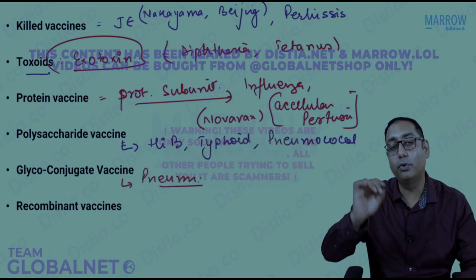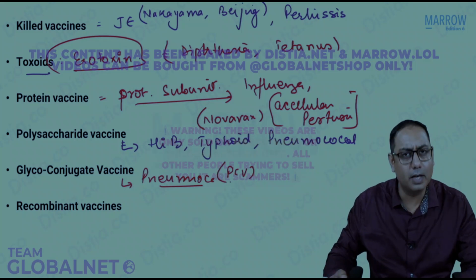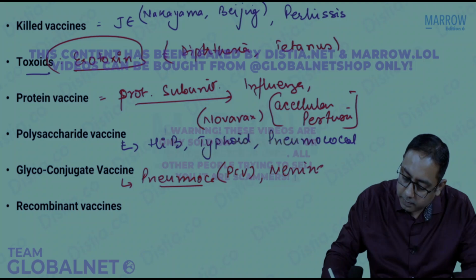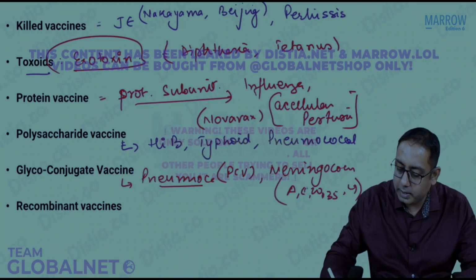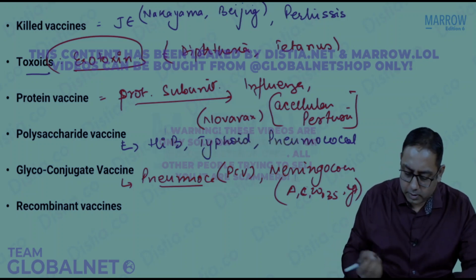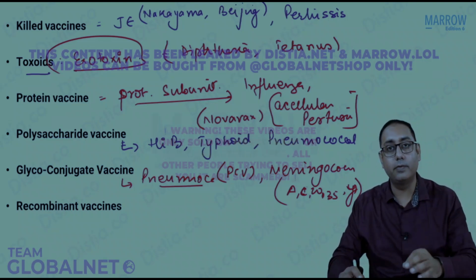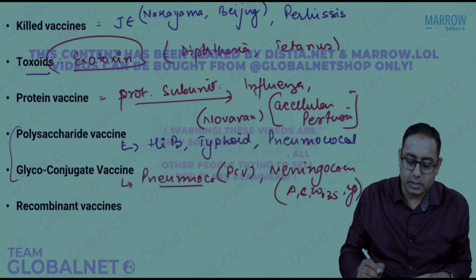We give the pneumococcal conjugate vaccine, that is the PCV, in the national program. There is also a conjugate vaccine for meningococcus, the ACW135Y quadrivalent vaccine. And that's all about the conjugate vaccine. Again, please note that the polysaccharide vaccine and the conjugate vaccine have to be very much serotype specific. That is one of the disadvantages.